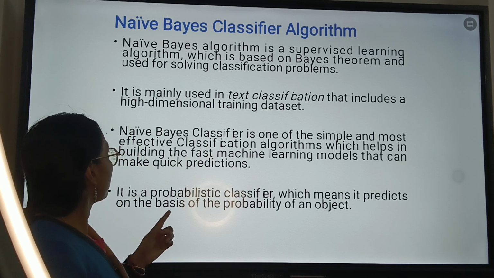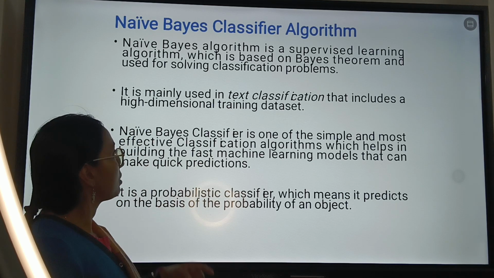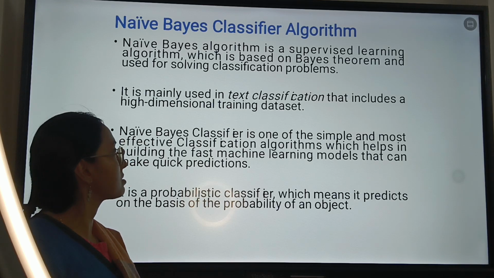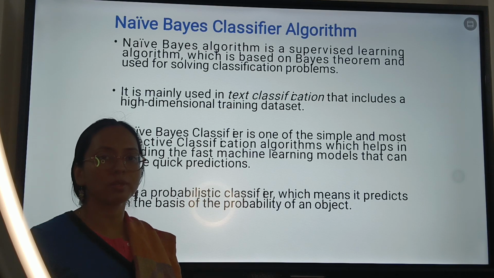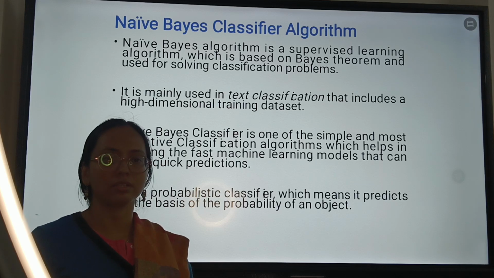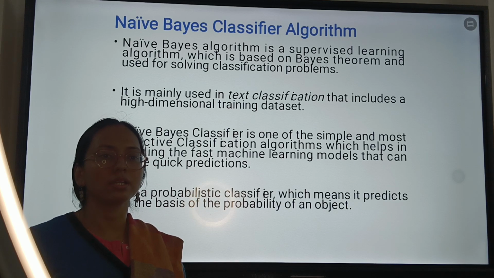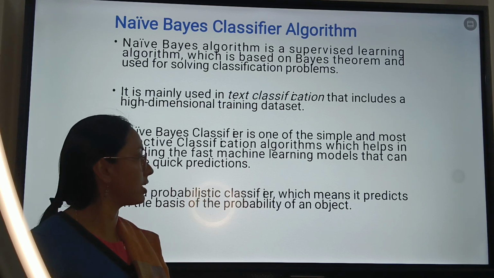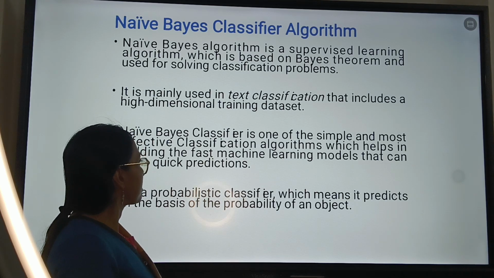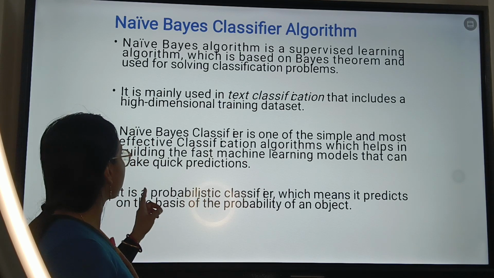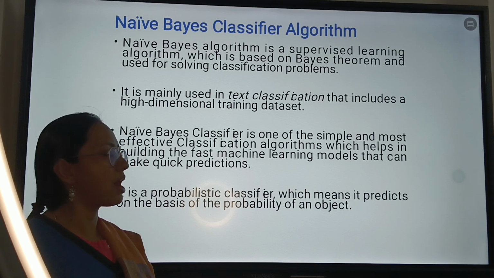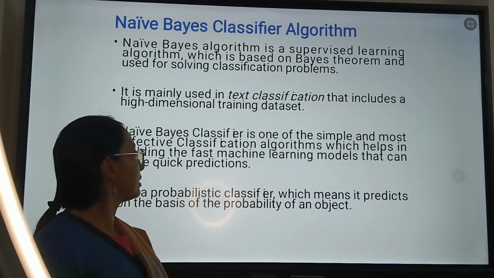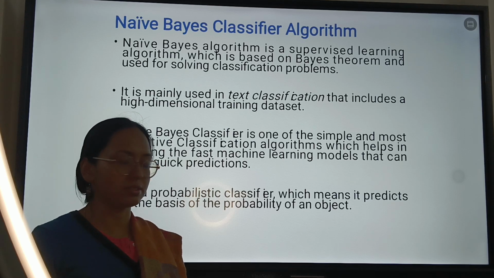Coming to the application area, as mentioned, it is mainly used in text classification areas that include high dimensional training datasets. So what do we mean by high dimensional training dataset? High dimensional means it contains one or more features inside the training dataset. Naive-Bayes classifier is one of the simple and most effective classification algorithms which helps in building fast machine learning models that can make quick predictions.